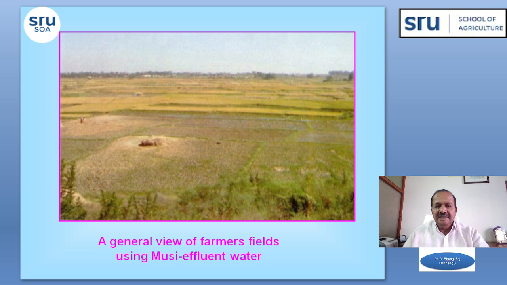Then this is again a general view of the farmers' fields using the Musi River water. We have taken a photograph here. Here, what we can observe is the crops raised with the Musi River water during the monsoon period, or whatever water is in their fields, it will be less.